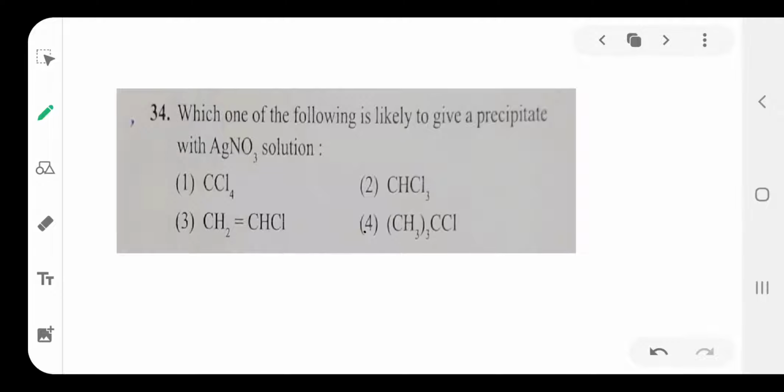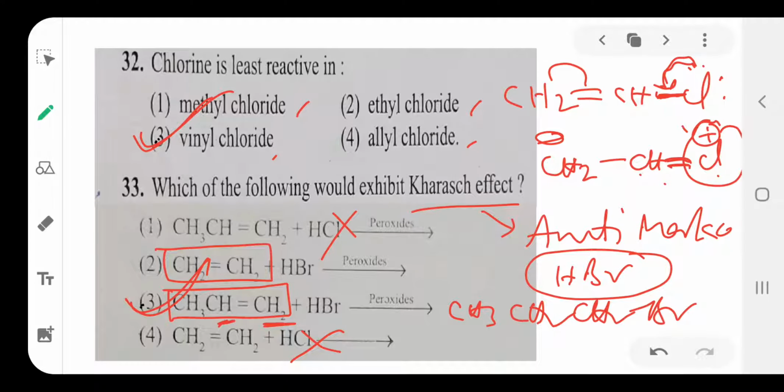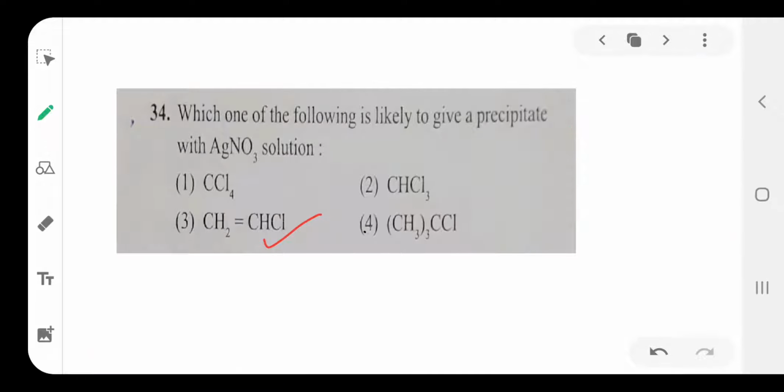Which of the following is likely to give a precipitate with AgNO3? Which one easily gives the precipitate with AgNO3? This is vinyl chloride. I already told you just now. Due to partial double bond character, vinyl chloride is least reactive. This chlorine is not easy to separate from the vinyl group, so it does not give a precipitate with AgNO3. CCl4 is also a covalent compound and nonpolar, so it also does not give chloride ions easily.